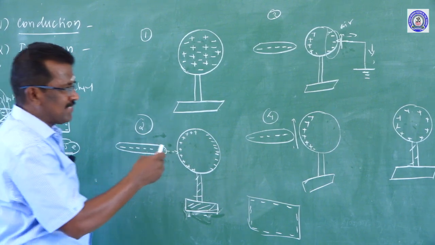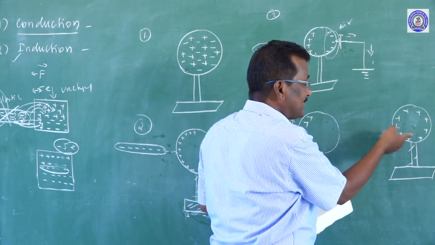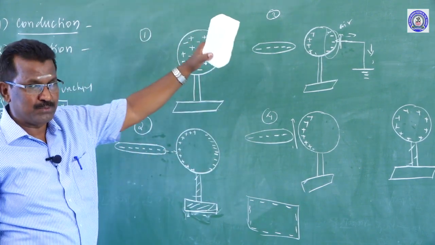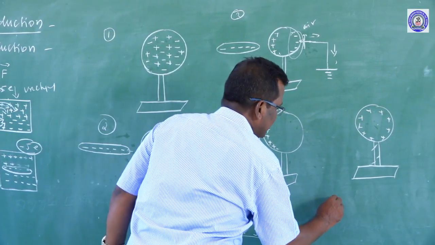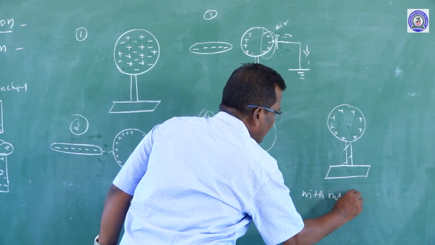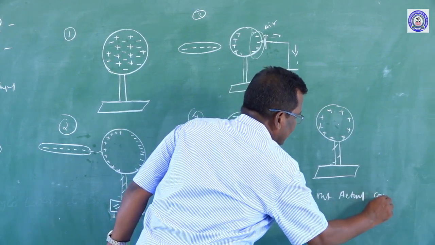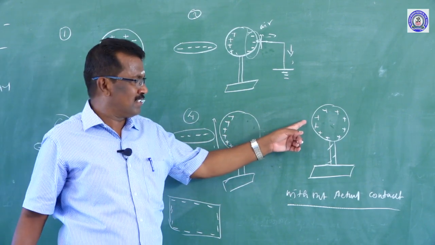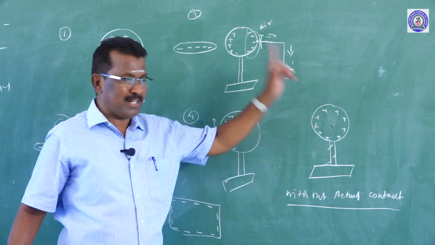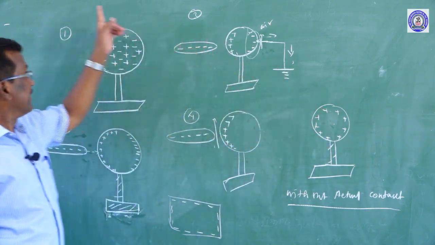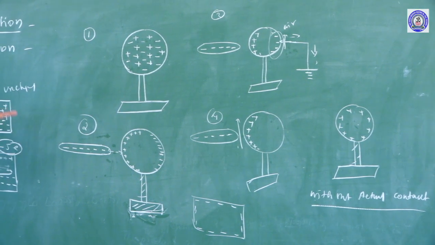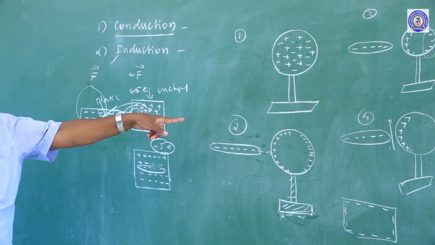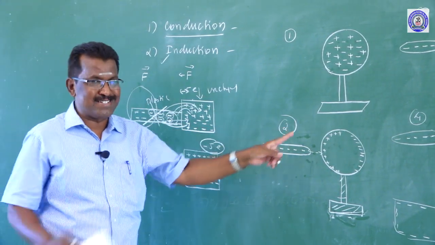So, this process of producing an excess of charge, where charge is induced in a spherical conductor without actual contact, is called electrostatic induction. It is the process of inducing charge on any conductor without any actual contact. This is the process we use in the Van de Graaff generator and the capacitor, which we will study in the next topics.